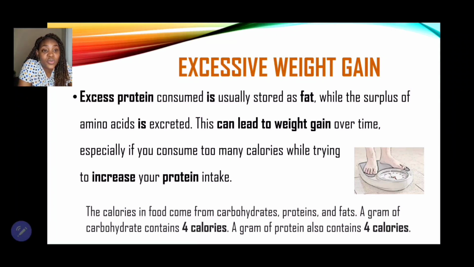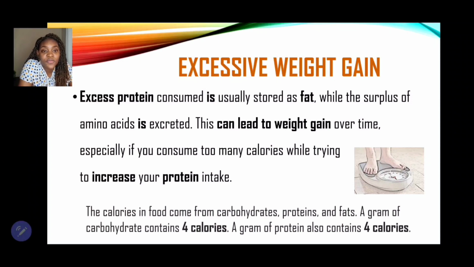Now, this can lead to weight gain over time, especially if you consume too many calories while trying to increase your protein intake. Now, please remember that just as carbohydrates can contribute to obesity, improper intake of proteins can also contribute to obesity, or being overweight, right?